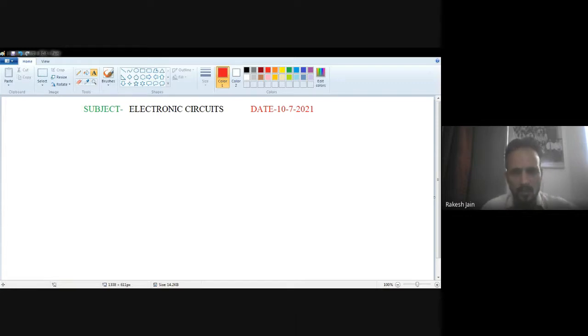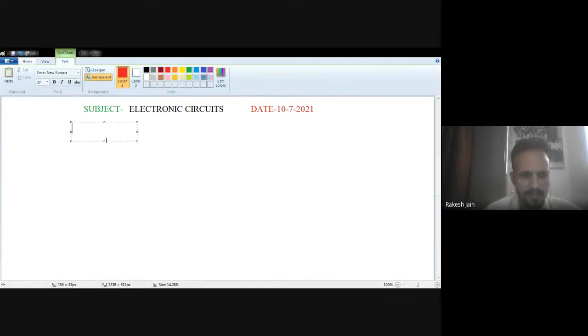Our subject is electronic circuits, and the first topic of our syllabus is the transistor. The transistor is a switch: how does the transistor work as a switch, and what are the switching times for the transistor? After the completion of this lecture, you will be able to understand the meaning of a transistor, how it performs amplification, the types of transistors, their symbols, and some general questions related to transistors. So, first of all, a transistor is a device which is used for amplification.